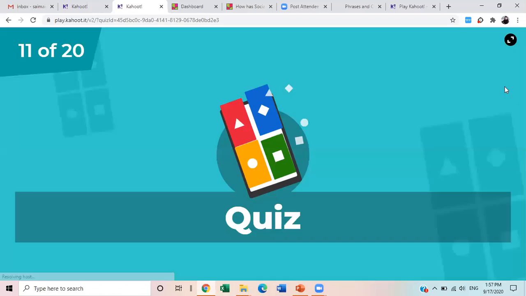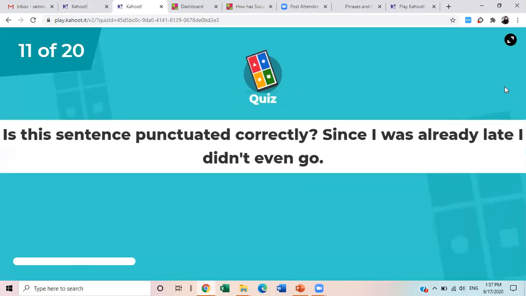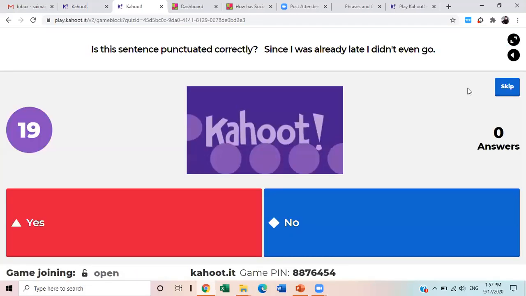Shuja is at third position. All right, is this sentence punctuated correctly, yes or no? Since I was already late, I didn't even go. Do you think that this sentence is punctuated correctly?